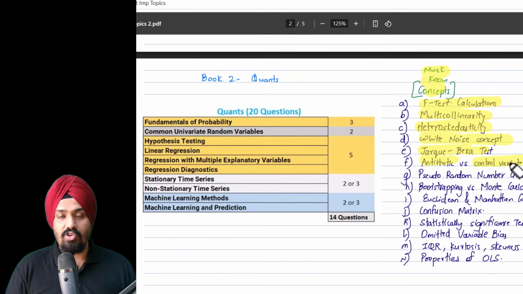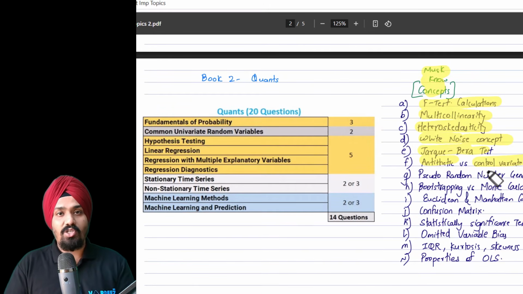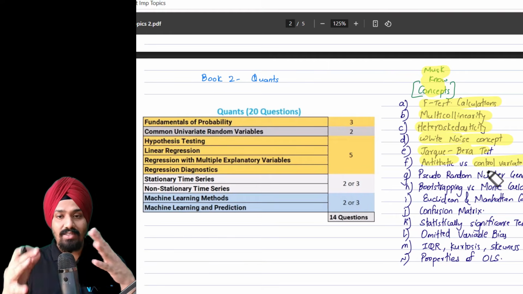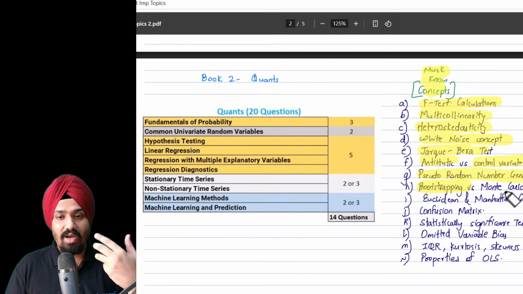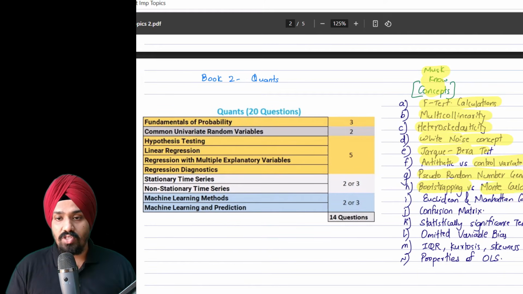Antithetic versus control variate: you need to know what it actually means. You don't have to get too deep into it. Just a high-level understanding of what it means is going to be important. Similarly, pseudo random number generator, and bootstrapping: what do you mean by that, and why we use that versus the Monte Carlo simulation.